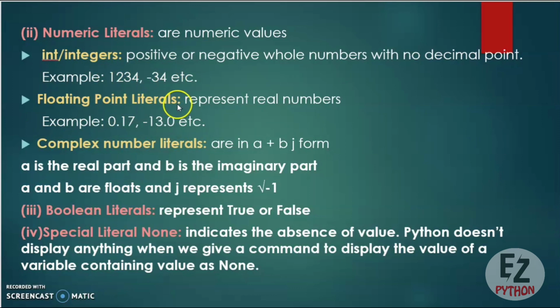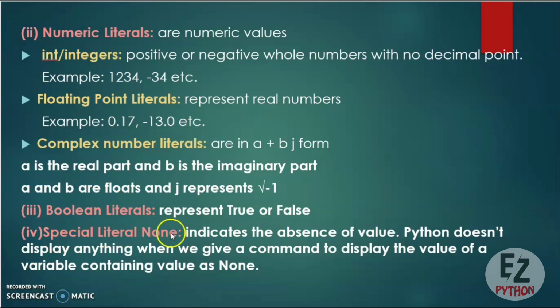In floating point literals, you can have both positive and negative values, but they will contain a decimal point. You can see over here 0.17, which is a positive value, and -13.0, which is a negative value. Complex number literals are in the a + bj form, where a is the real part and b is the imaginary part, and a and b are float values, and j represents the square root of -1. Next type of literal is Boolean literals, which will have Boolean values True and False. True represents 1 and False represents 0.